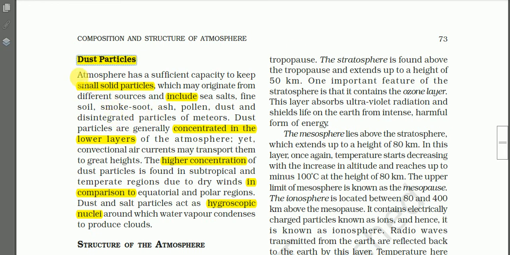The atmosphere has a sufficient capacity to hold small solid particles which may originate from different sources. That means we find a lot of small solid particles in the atmosphere, and these dust particles include sea salts. That means small particles of salt from the sea.